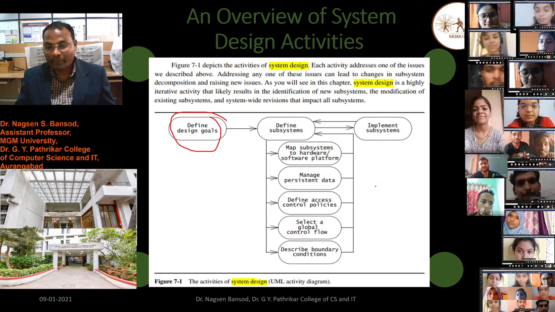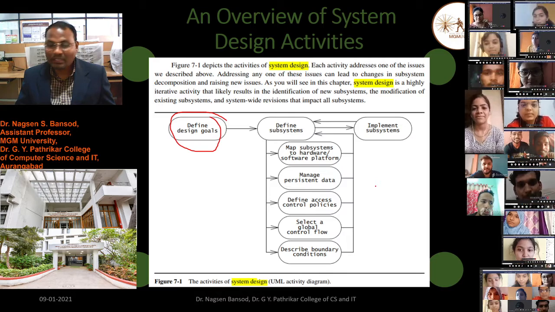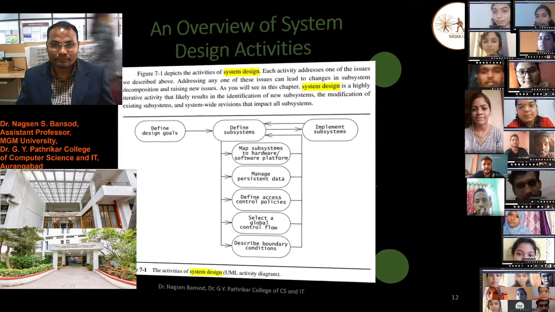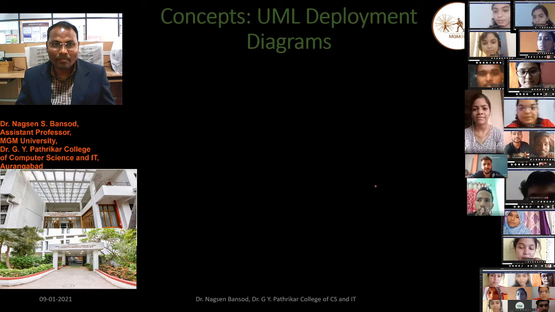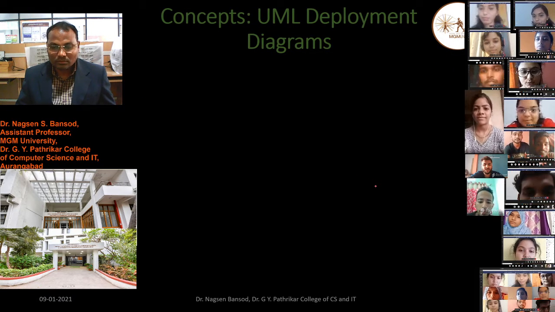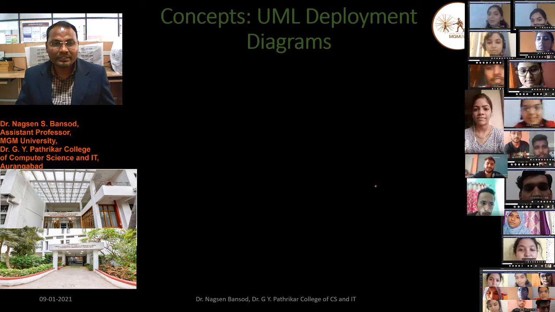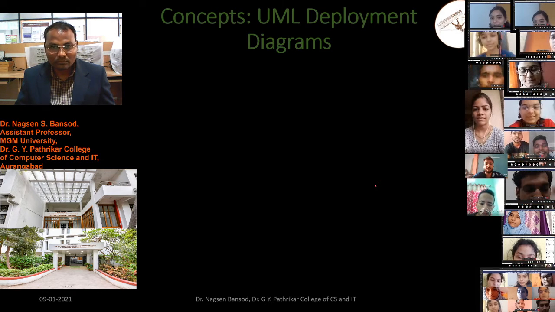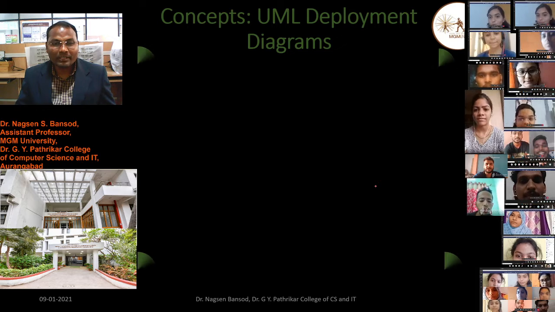Is there any ambiguity? Is it clear? If not, then the next one is the concept of the UML deployment diagram.